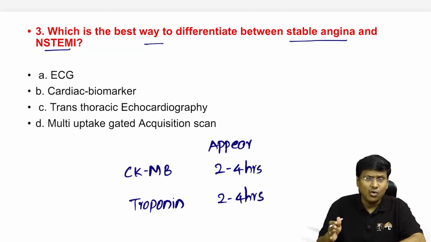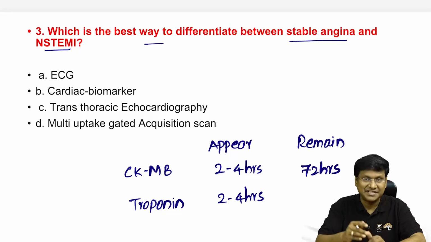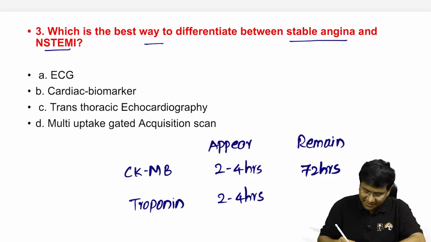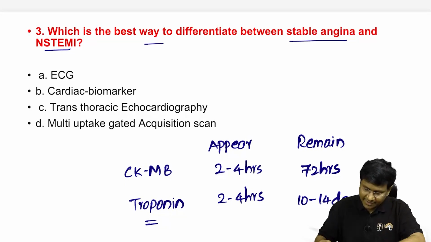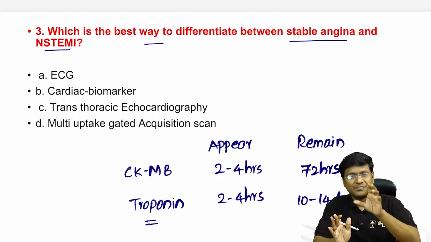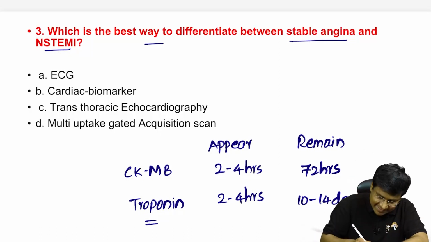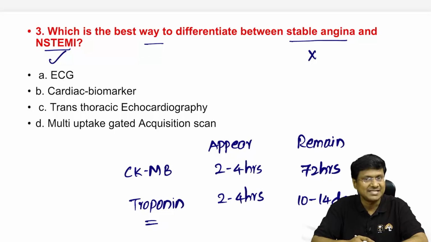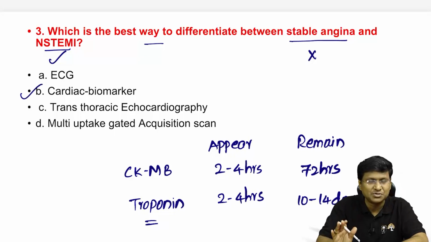right? So for how long do they remain within the blood? If you take CKMB, that will remain for nearly around 72 hours. Whereas troponin will remain in the blood for nearly around 10 to 14 days. So these are the important biomarkers that will be positive in case of the NSTEMI, but negative in case of the stable angina. The cardiac biomarker is the best method by which you will be able to differentiate.